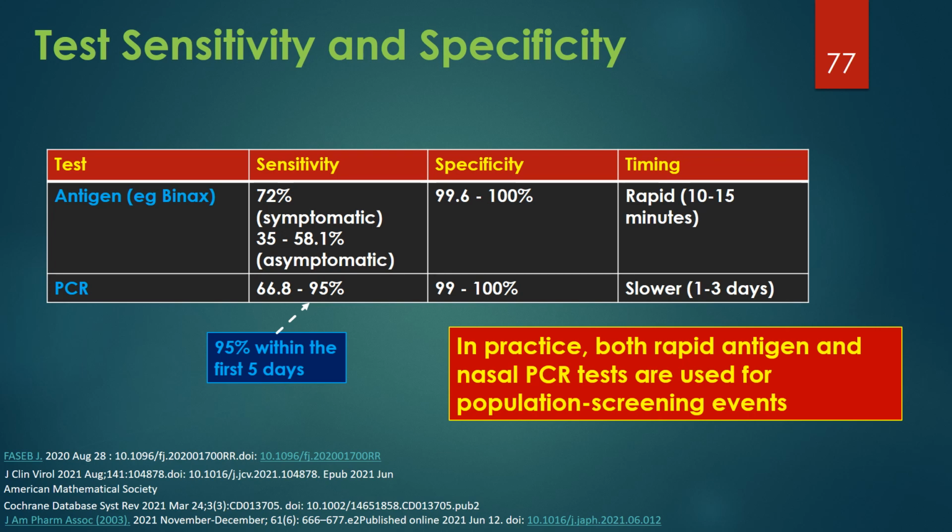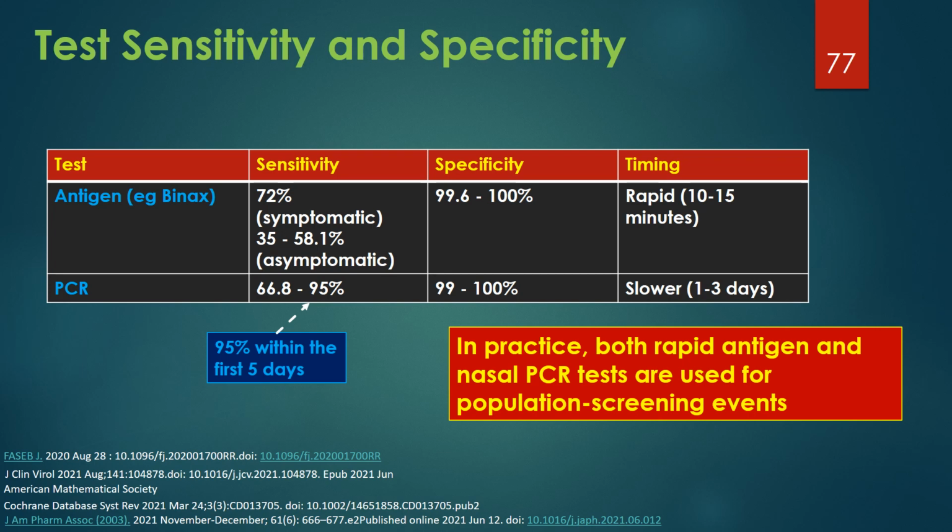These characteristics make antigen tests a reasonable general population screening test, primarily due to the rapid turnaround time. Antigen tests like BinaxNOW are often used for regular screening of schools, businesses, etc. The rapid turnaround time allows for identification of many positive individuals, allowing them to be placed quickly in isolation.